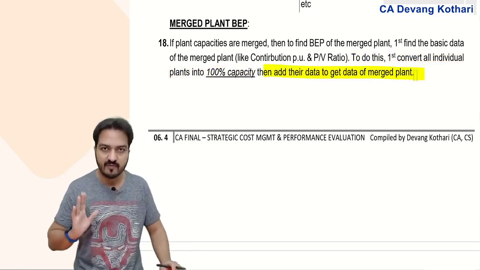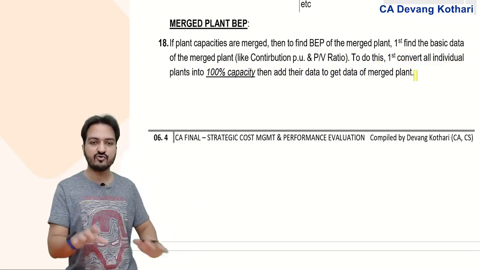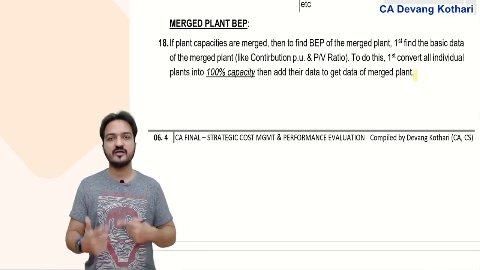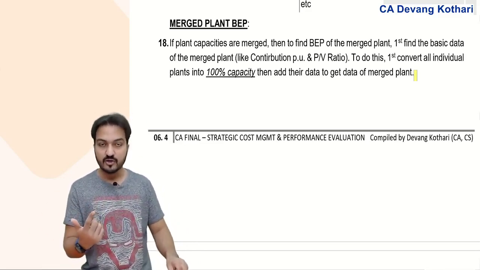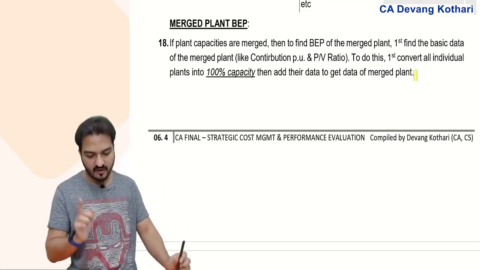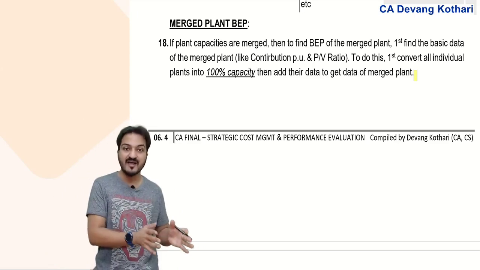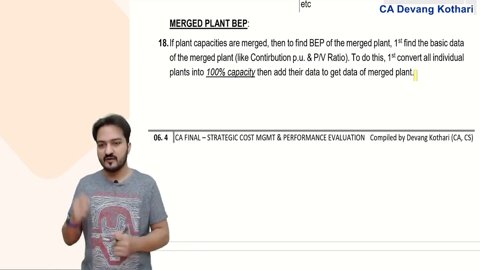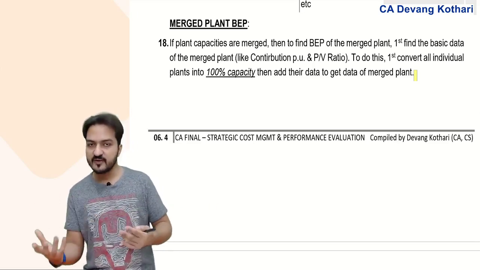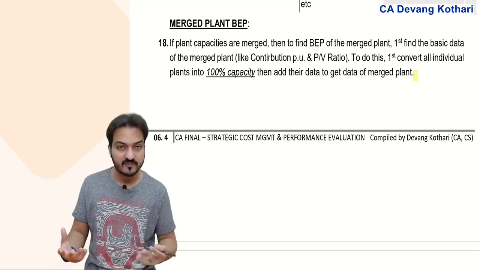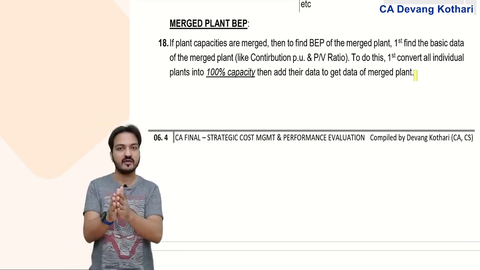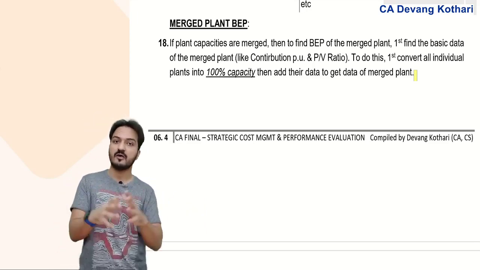I need you to just remember that whenever I ask you to merge the plant capacities, what you are merging is the capacity of the individual plants. You are not merging the present utilization of the plants. If I have plant A, plant B, plant C, presently they are working at say 60, 70, 80%, then I'm not merging 60% of plant A with 70% of plant B. No, when I merge the plants, it will merge not the running capacity, it will merge the full capacity.